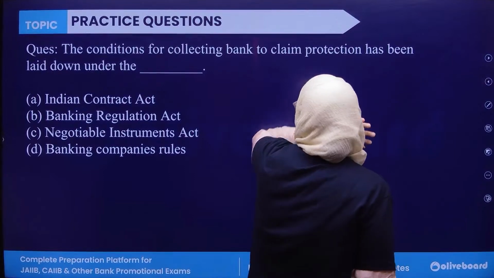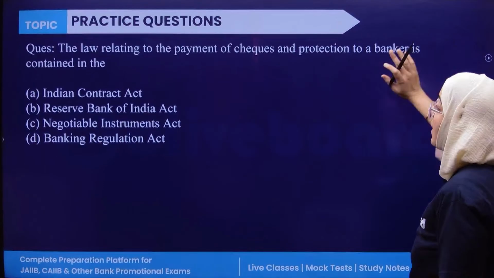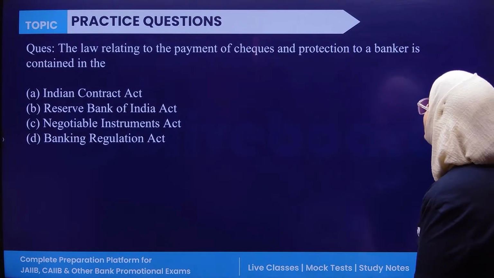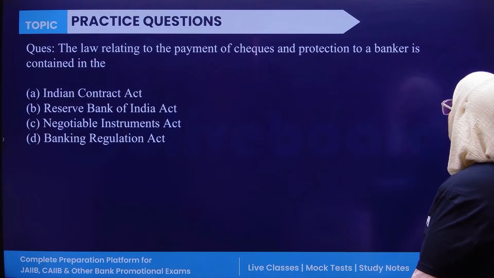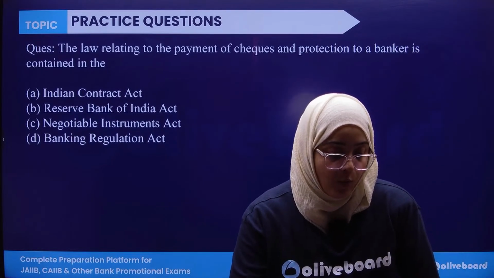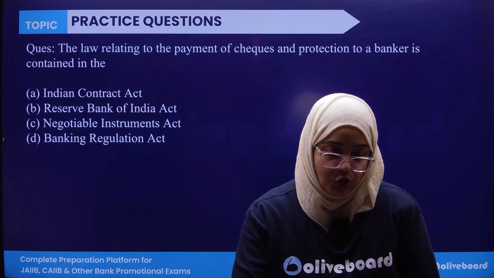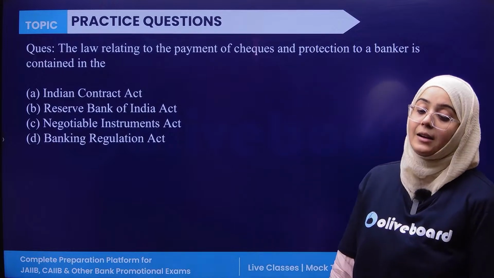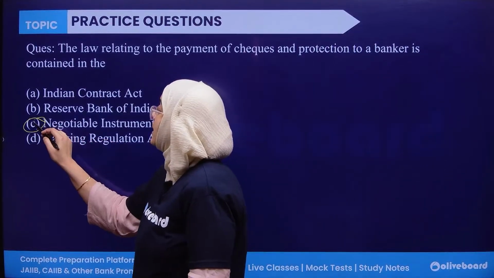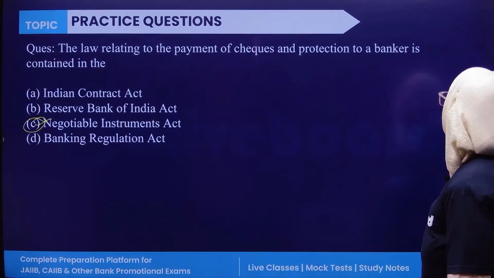Now the questions are related to this. I will be discussing one or two questions with you. First of all, the law relating to the payment of check and protection to the banker is contained in which act? Obviously, it is the Negotiable Instruments Act, which is the law related to the payment and the protection of the banker.